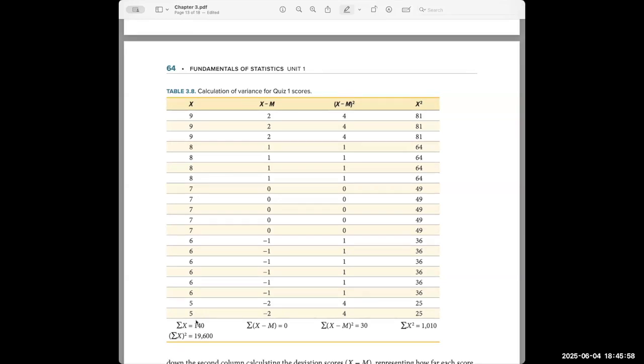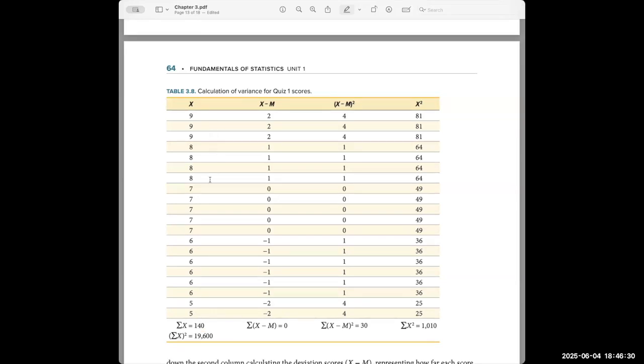Let's just stop for a second. This is most likely a population. We're really just looking at the population of these scores in this class. However, if we were looking at these scores as representative of other classes, we would use this as a sample. But I'm going to show you the two methods because there are two different calculations we have to use if we're looking at the data set as a population or as a sample.